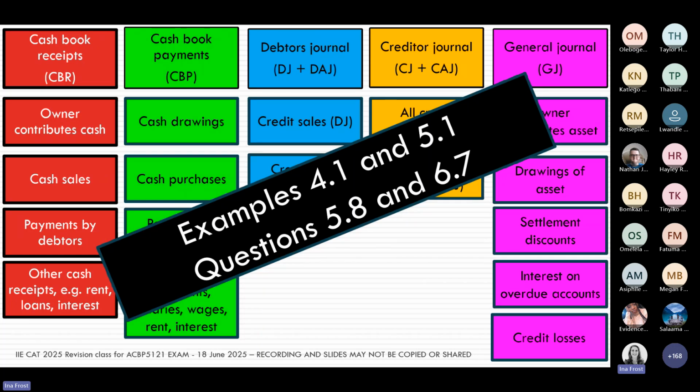Hey, Bomkazi and Salama, have you got anything else to add for our students? Sorry, before you jump in, I just want to say, I see one of my students is asking us to go back to the UIF slides. Please, if I can ask you, if you wouldn't mind just checking back to those slides once the recordings are uploaded. Otherwise, it's going to take away a little bit of our time from these revision questions. Salama, Bomkazi, anything you want to add from your sides?